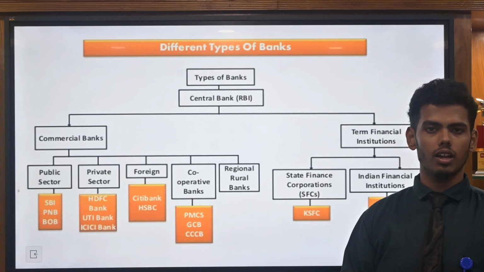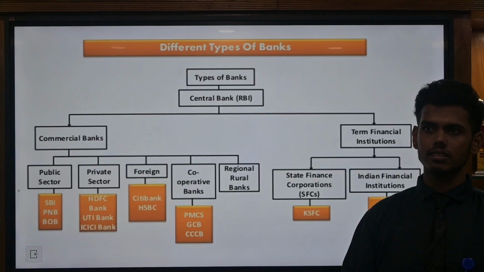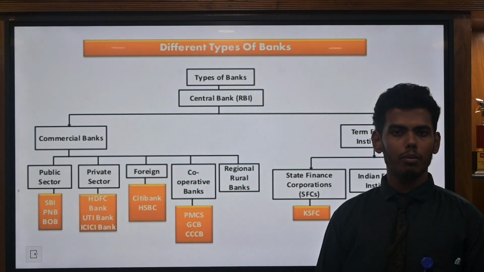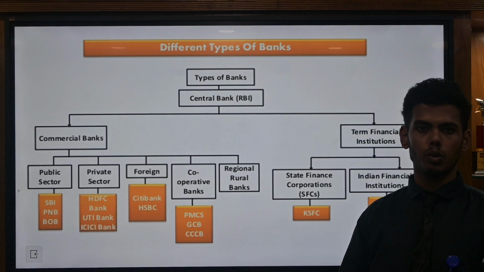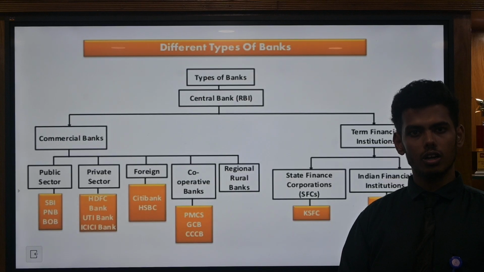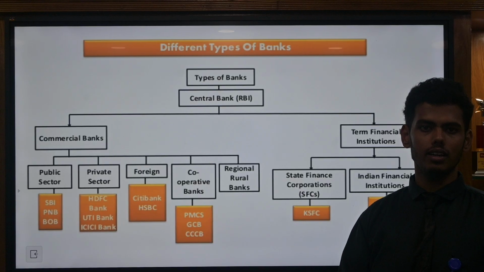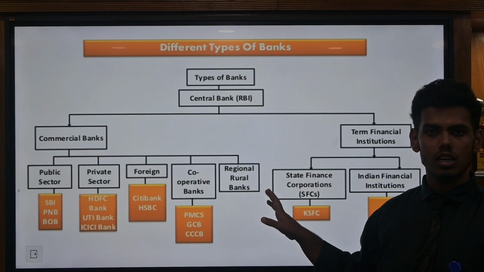And the last one we see is regional rural banks. A regional rural bank is commenced for some specified region and a specified purpose, and it is also called a sponsored bank. Why? Because the bank gets sponsorship from the central government, state government, and other sponsoring banks. The ratio is 50% from the central government, 15% from the state government, and the remaining 35% from the sponsoring bank. They run and commence the bank, which is called a regional rural bank.